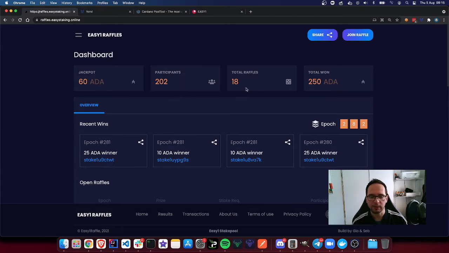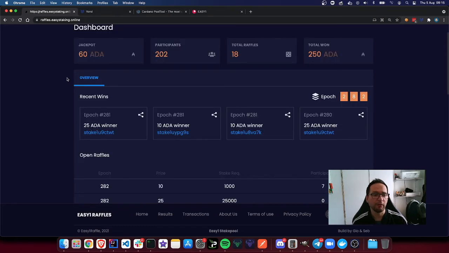The third one is total raffles. There have been 18 raffles in total run so far, and the total amount won is 250 ADA. Raffles are automatically created at every epoch by an automated system, and at the moment of shooting, the epoch is epoch 282.